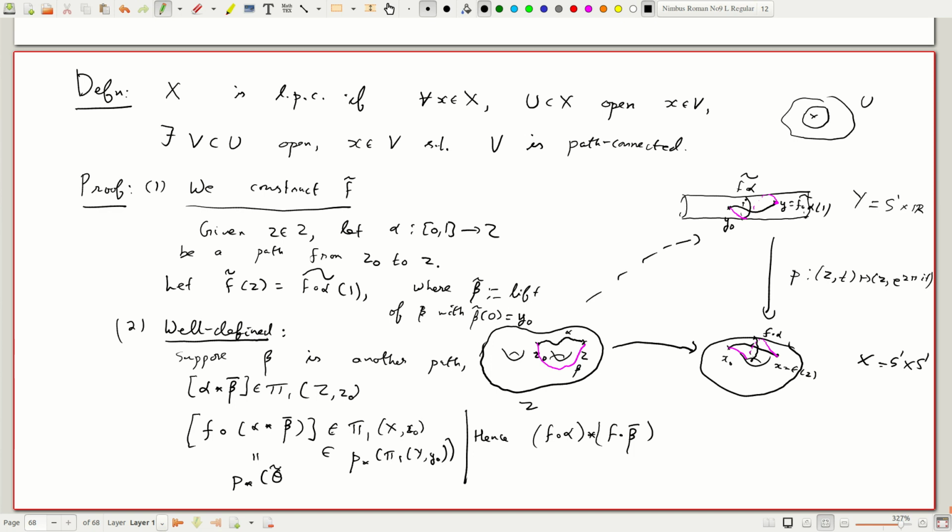Let me call it theta tilde, tilde because even though it's not a lift, it's a loop. So take the class of this. This tells you that this is homotopic to theta, which is P of theta tilde. So theta tilde is a loop.